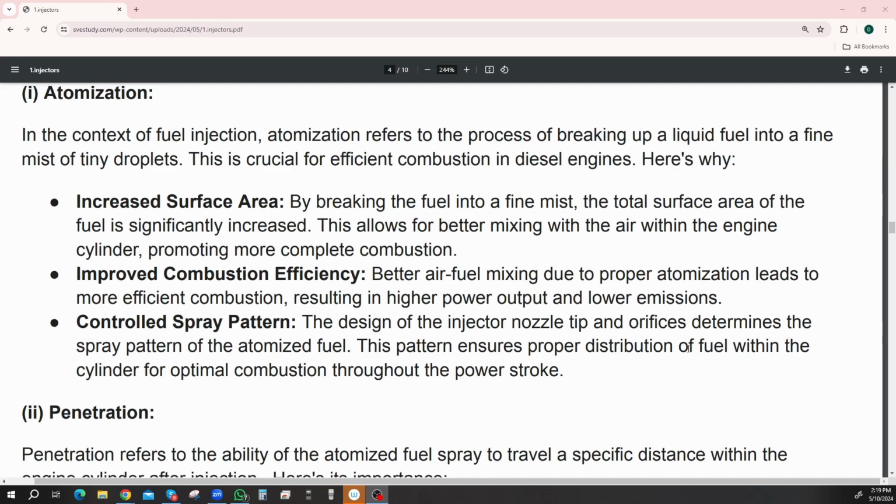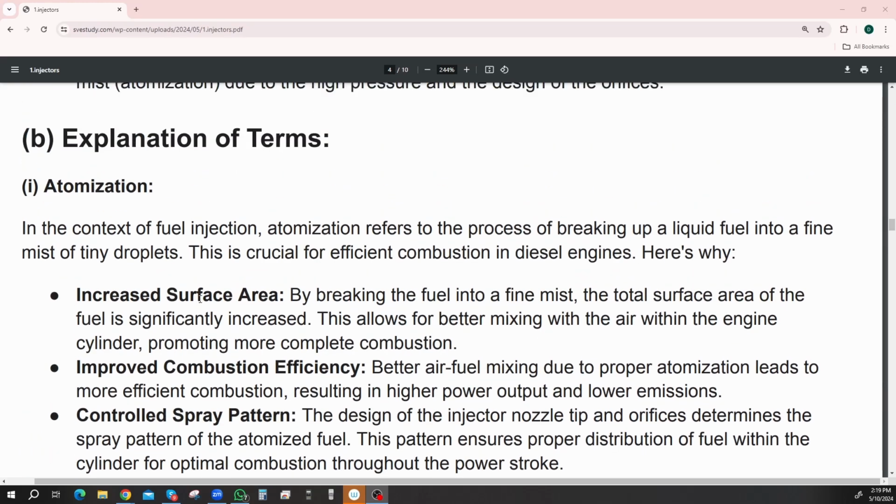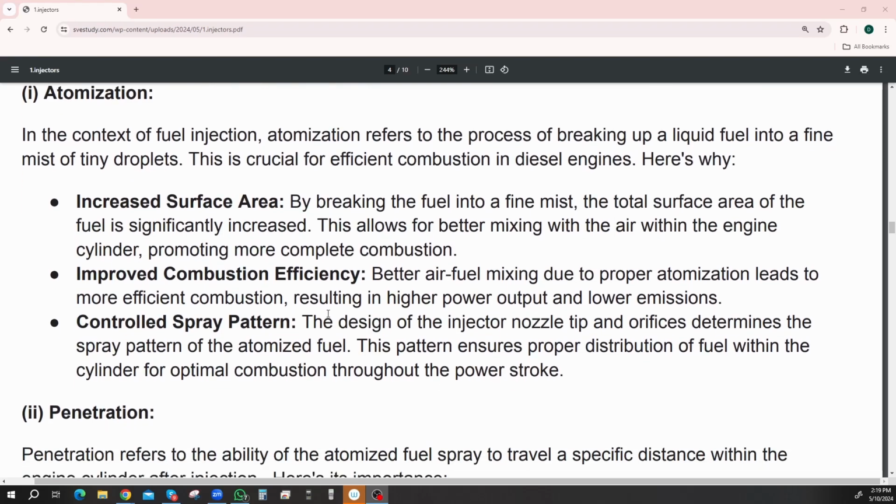Improved combustion efficiency. The better air-fuel mixing due to proper atomization leads to more efficient combustion, resulting in a higher power output and lower emissions. That's the same thing. You just said it twice. Atomization is a definition of atomization. So we've got really two points on here, not three. It's just to increase the surface area, and this therefore increases combustion efficiency because the fuel can burn better.